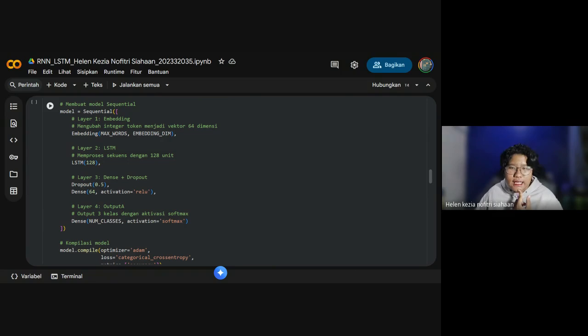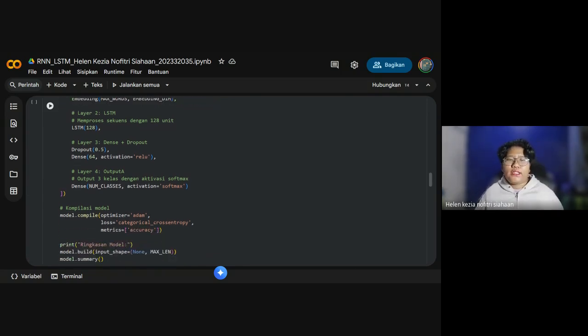For the LSTM, we have 128 units. For layer 3, we have dropout and dense. The dropout is 0.5 and the dense is 64 with ReLU activation.